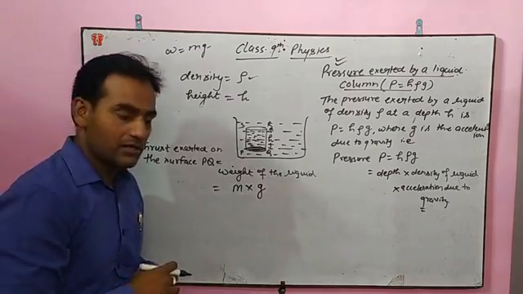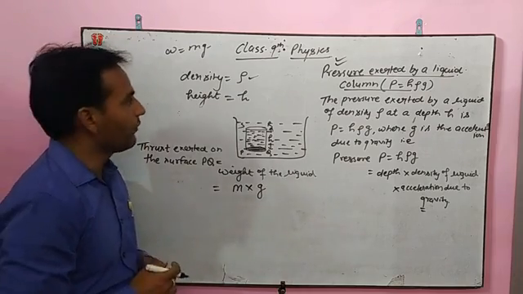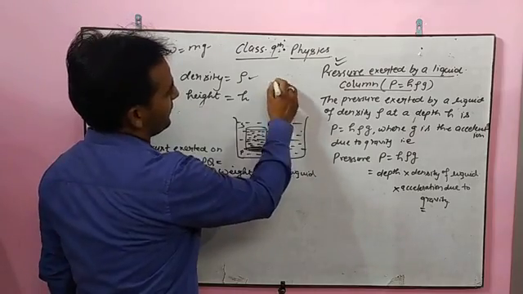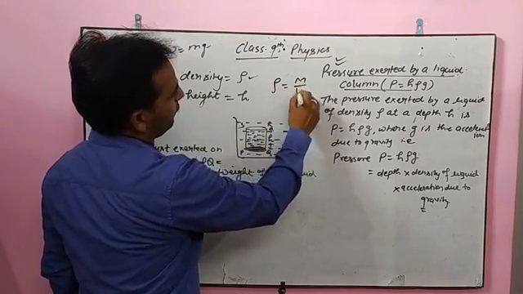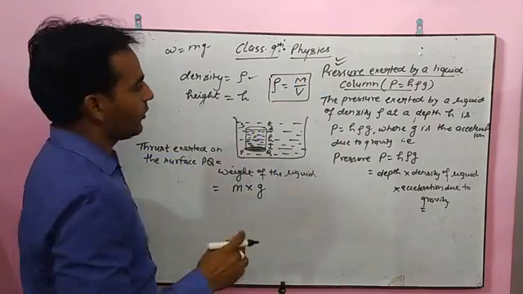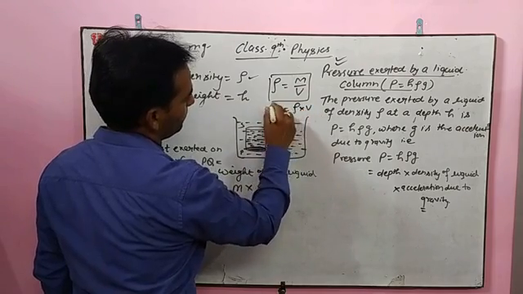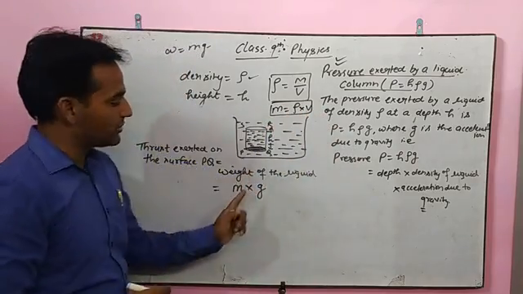To find mass, we don't have mass, but we have density. One formula you should know: density is equal to mass upon volume. So mass m = density into volume, and this formula we will use here directly.